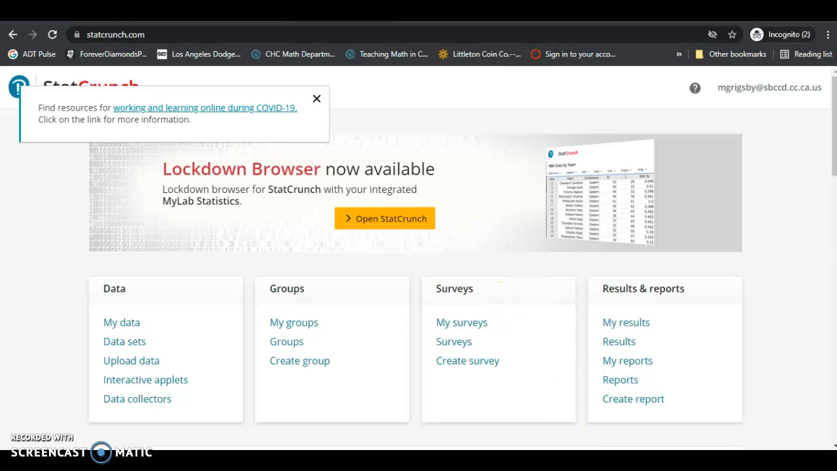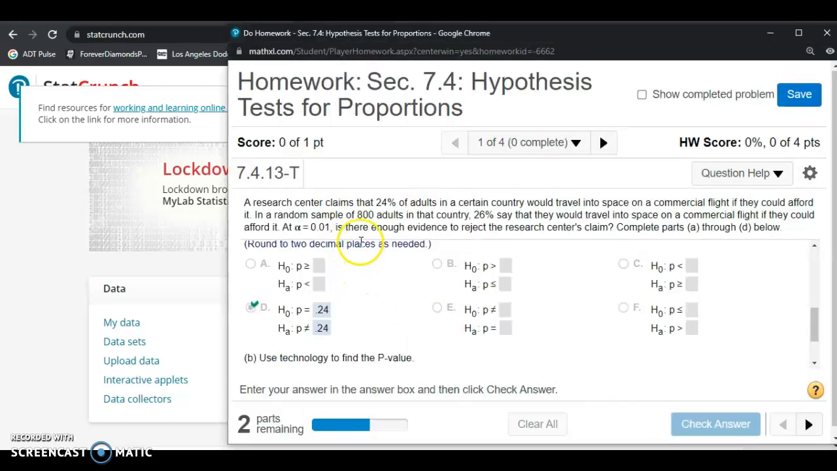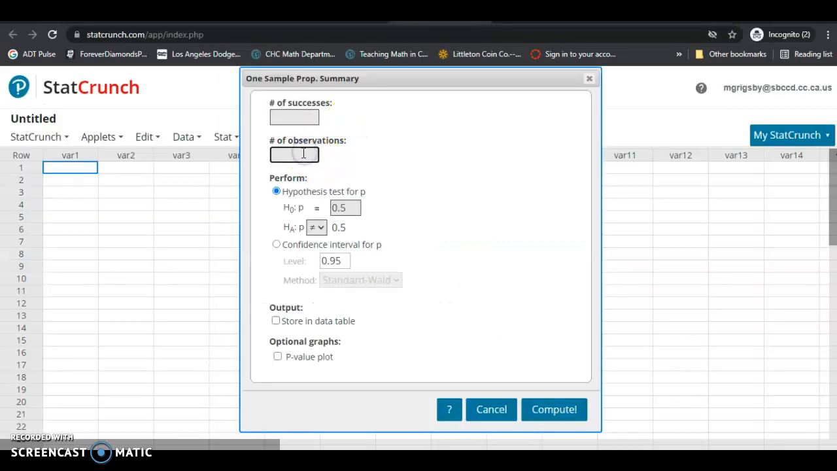Okay, so we go back to the problem. It tells us that there were 800 adults in our sample. That's the number of observations, so that goes in the second box. It doesn't really tell us how many people in that sample want to travel into space. It gives us the percentage that want to travel into space.